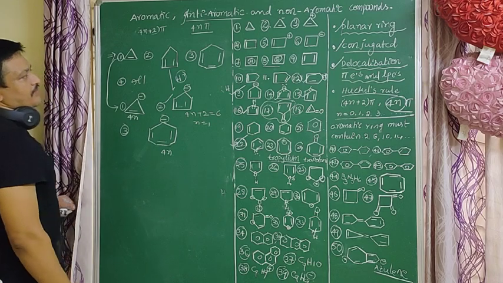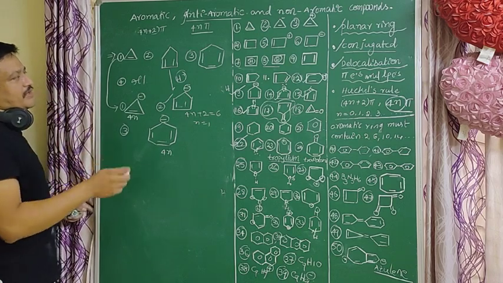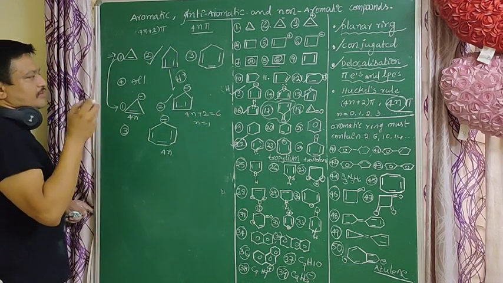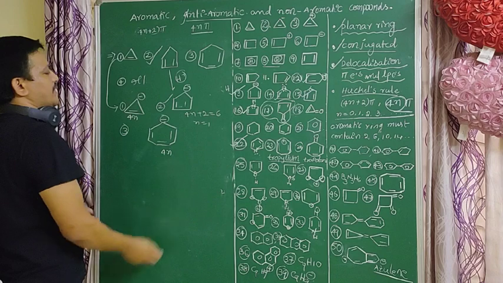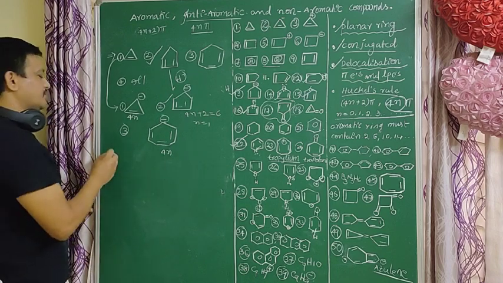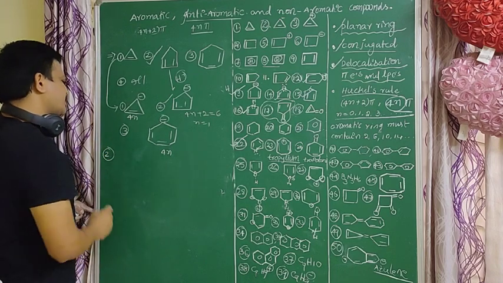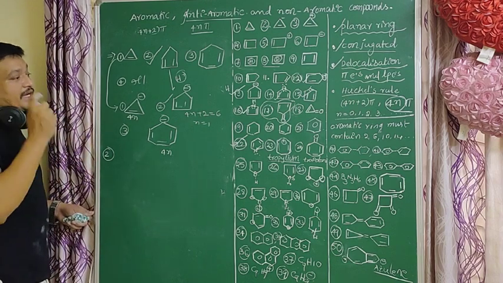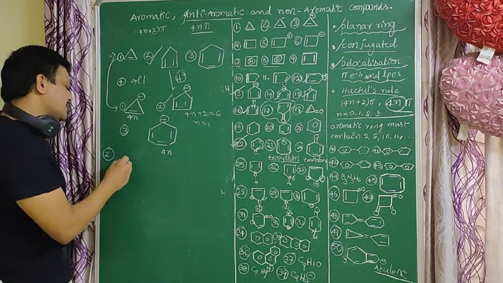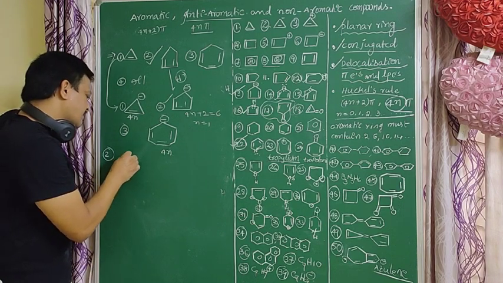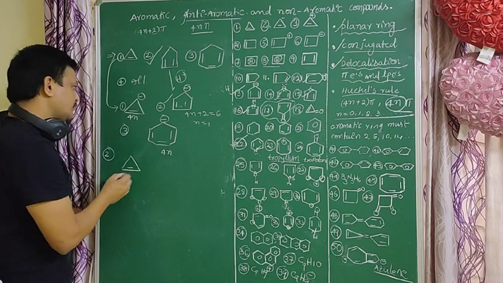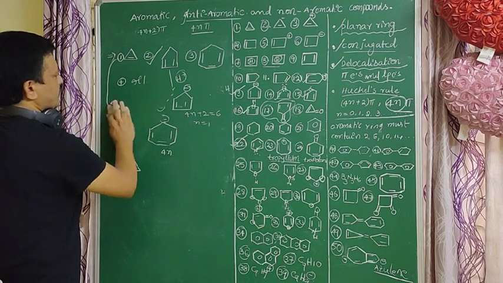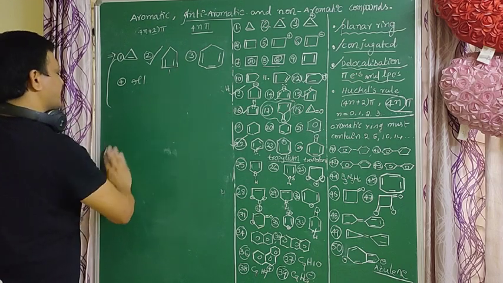Which of the following compounds has the more acidic hydrogen? This molecule has the more acidic hydrogen. Why? Because after losing H plus, that compound gets aromatic nature, which is the most stable. So next, very important: which of the following molecules easily loses H minus ion, hydride ion? Same options.